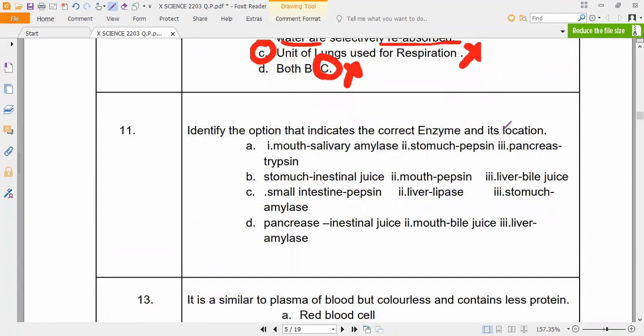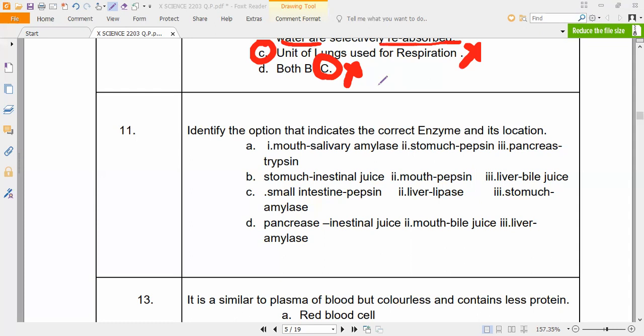How is it? Mouth, salivary amylase. Stomach, pepsin. Pancreas, trypsin. So this is the common question. Do you remember? I told you 1,000 times. Definitely from this one question will come. So which body part will release which kind of enzymes? That is most important. So pancreas will release 3 enzymes. What are they? Trypsin, lipase and amylase. Yes or no?